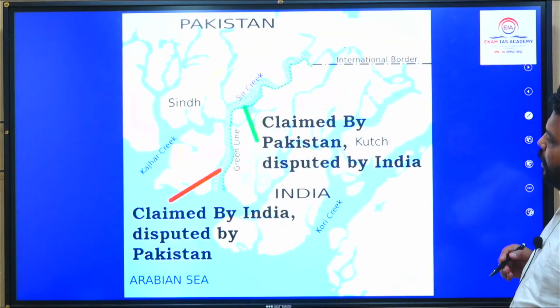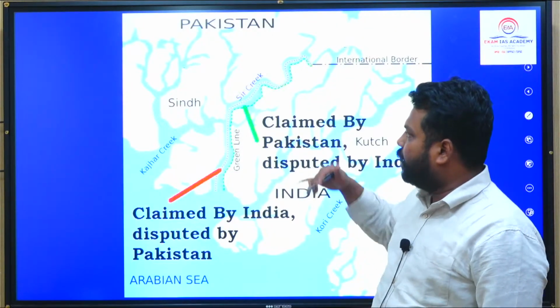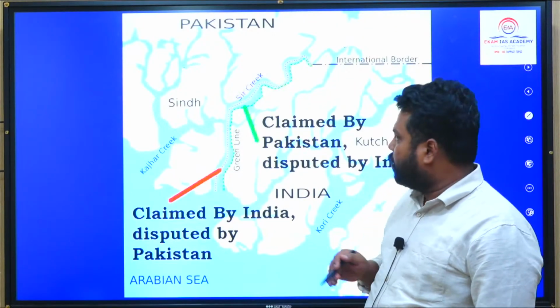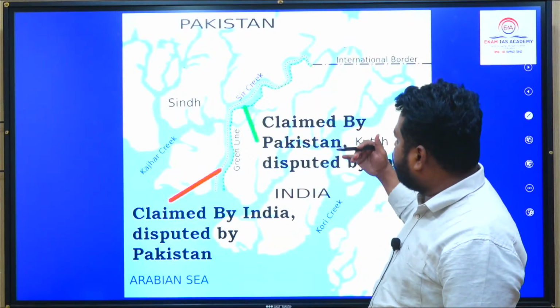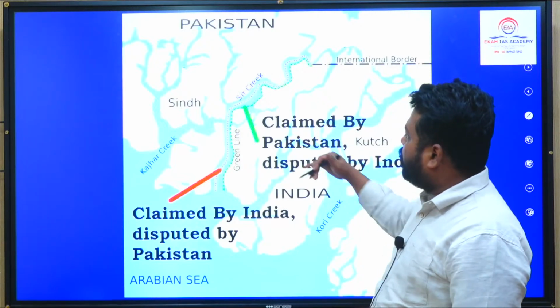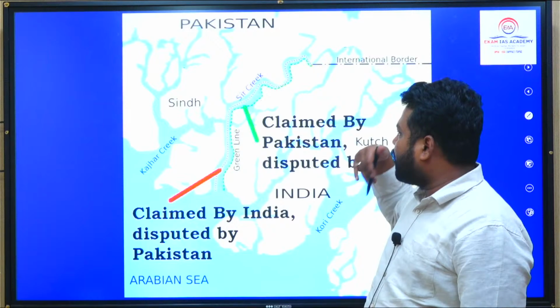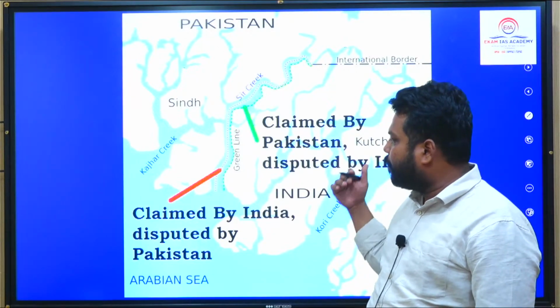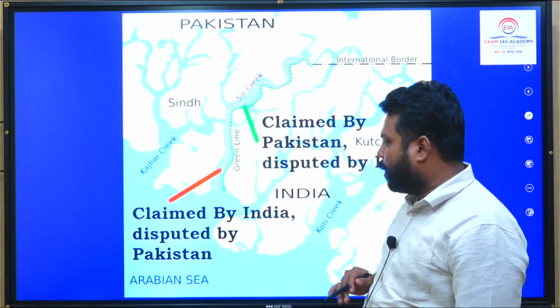And also this particular disputed border present in the Indus Delta, which we call the Sir Creek line. One of the edges, the eastern line of Sir Creek, is claimed by Pakistan and disputed by India. The western line is claimed by India and disputed by Pakistan.